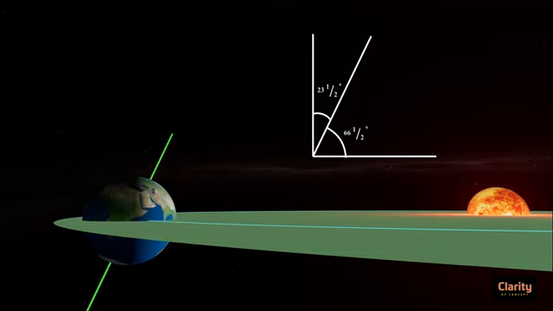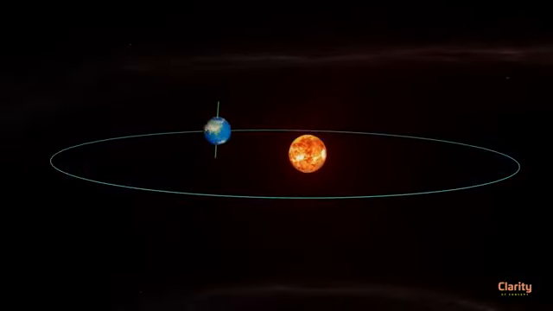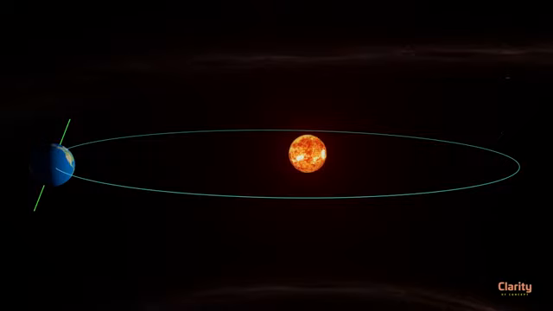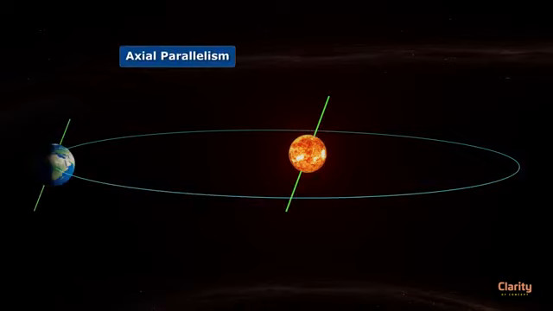There is one very special nature of this tilt. It remains the same throughout the revolution. Imagine Earth revolved like this around Sun, with the direction of its tilt continuously changing. This is not the case with Earth. Direction of Earth's axis remains unchanged throughout the revolution. This is called axial parallelism.